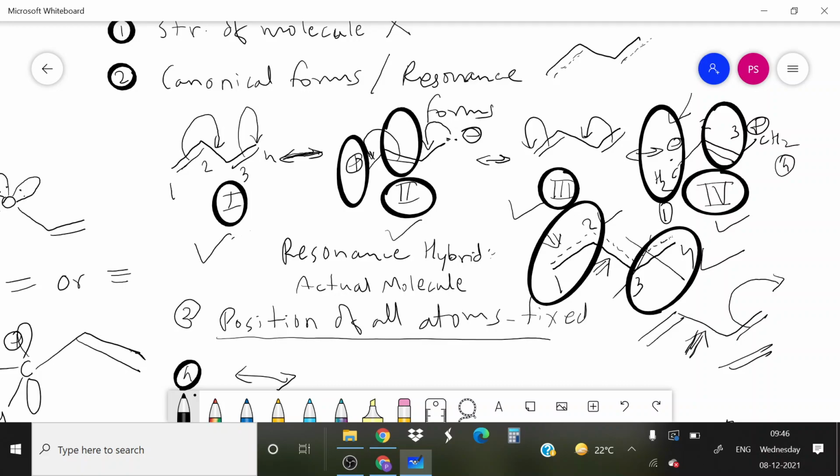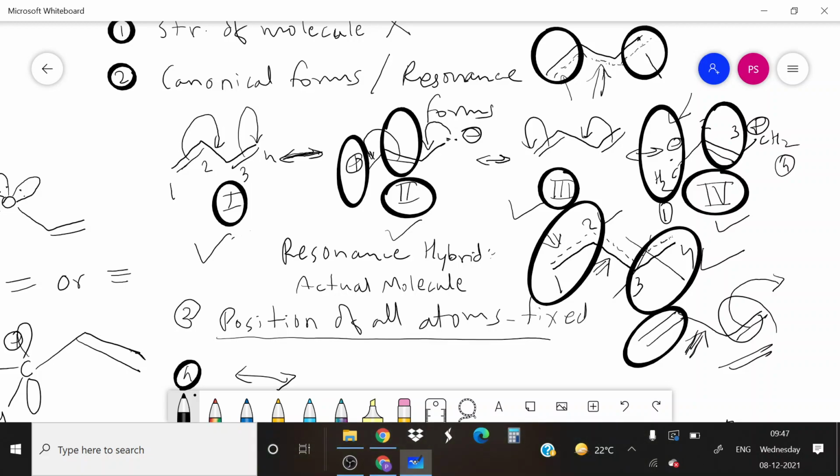But these two structures contribute less, so double bond character is less in between second and third carbon. So if more stable structure contains double bonds here, then in hybrid structure more double bond character should be present here. So more double bond character is here and less double bond character is here.